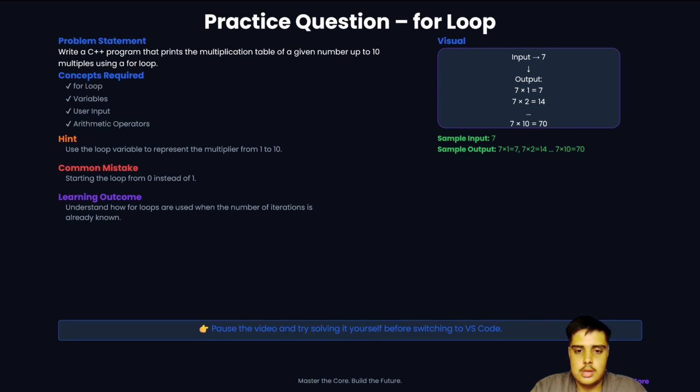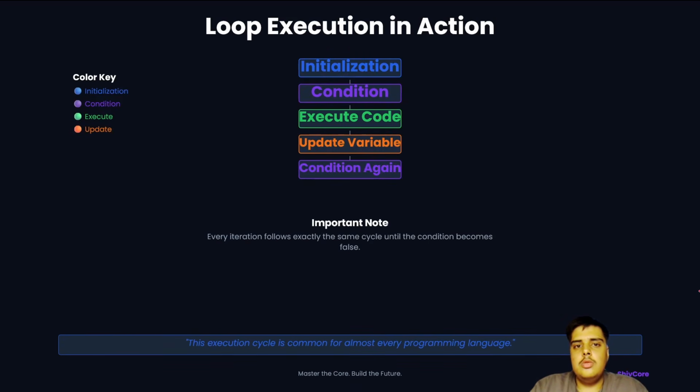Understand it. So coming further, loop execution in action: you have to understand how the initialization works, how the condition works, how the execution code works, how we update the variable, and then how the condition is checked again. An important point is that every iteration follows exactly the same cycle until the condition becomes false. Whether it is a while loop, do while loop, or for loop, we always check why and how the condition fails.